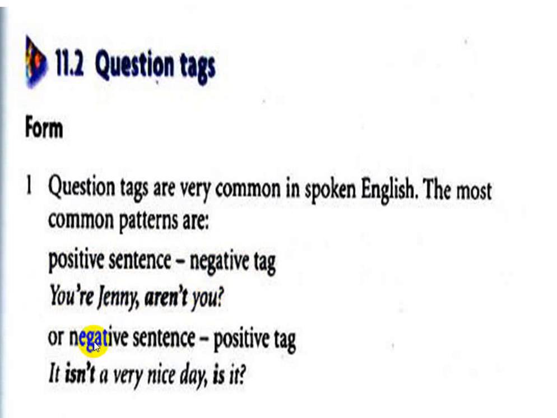But conversely, when the sentence is negative, the tag is positive. For a negative sentence, the tag is positive. For example, it isn't a very nice day. This is negative, isn't, because there is a not. It isn't a very nice day. But the tag is positive: is it? This is a positive tag. So with a positive sentence, you are Jenny, there is a negative tag, aren't you. Or with a negative sentence, it isn't a very nice day, there is a positive tag. Is it? This is a positive tag.